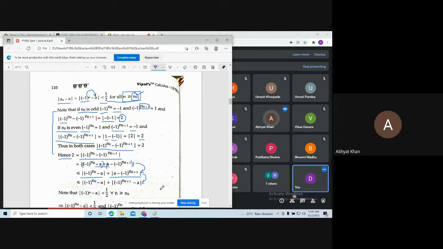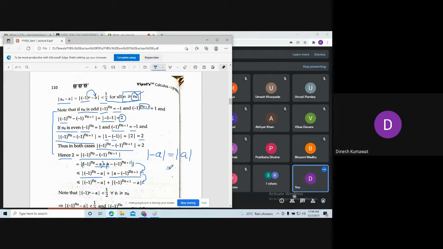Yes, because if I take the minus sign common from the above modulus, then we have mod of minus a is the same as mod a.